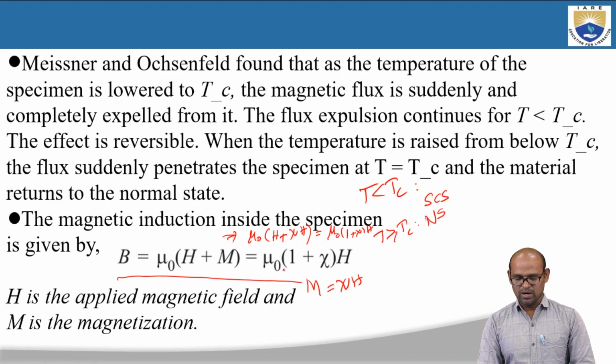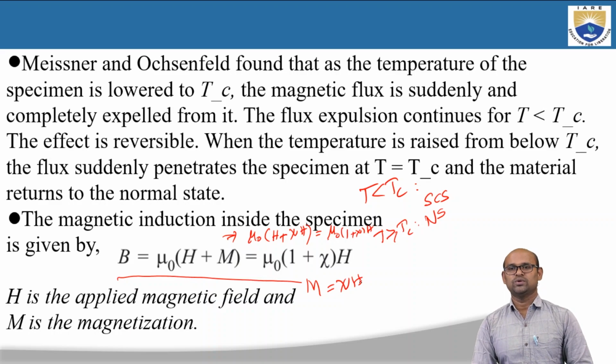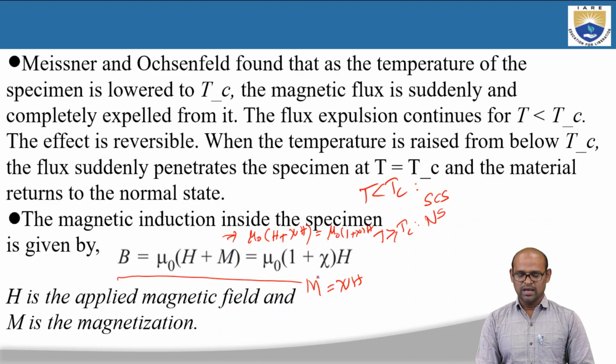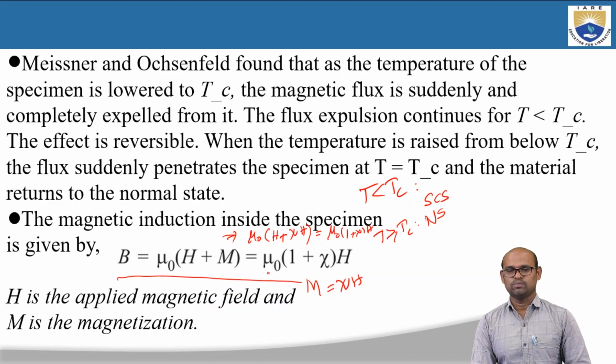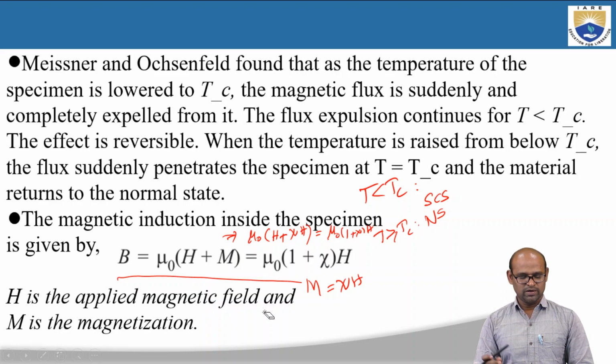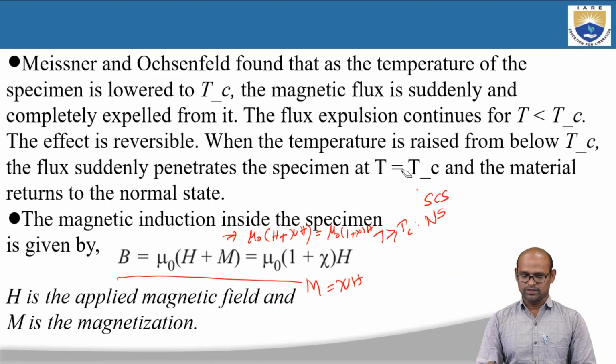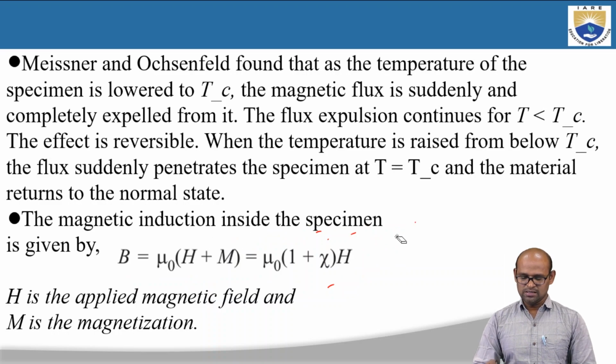So B is equal to mu naught into 1 plus chi into H, because we are writing the magnetization M. We know that the magnetization of a material is directly proportional to the applied magnetic field, or M is equal to chi into H, where chi is the susceptibility. So I have replaced the magnetization M by susceptibility into applied magnetic field, and when I take out H common, I get B equal to mu naught into 1 plus chi into H, where H is the applied magnetic field and M is the magnetization of the material. This is the formula for the magnetic field induction inside a specimen.